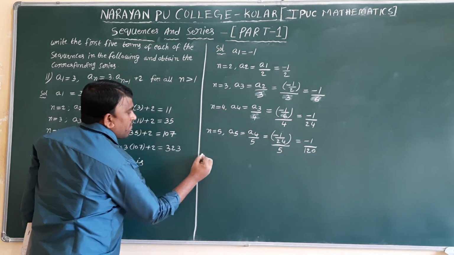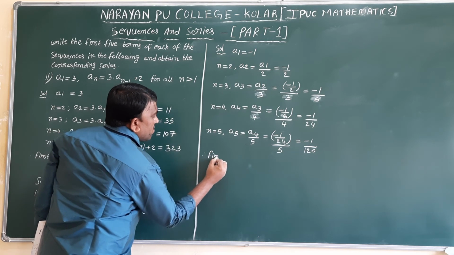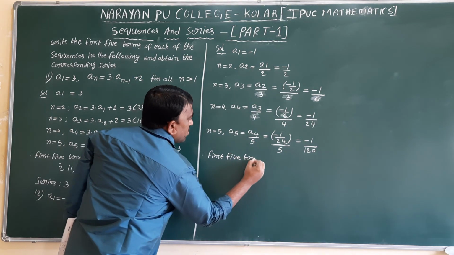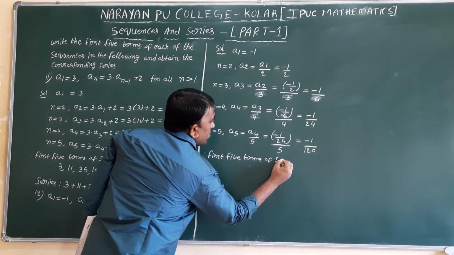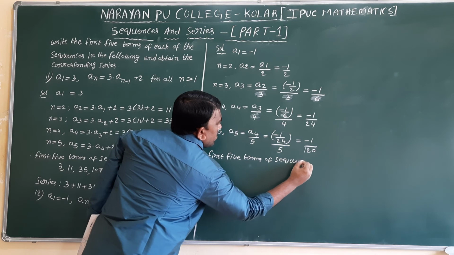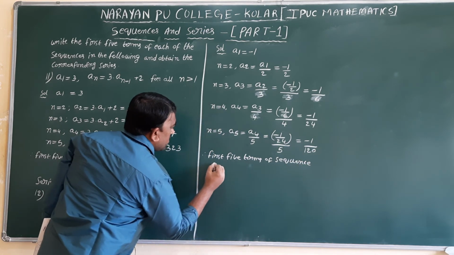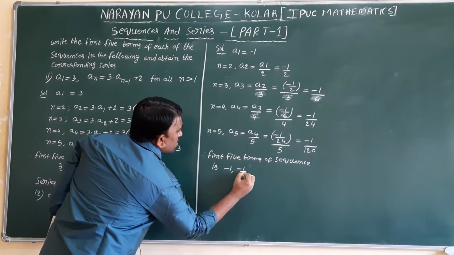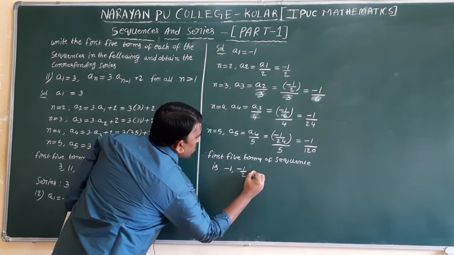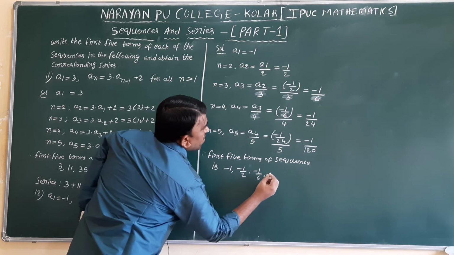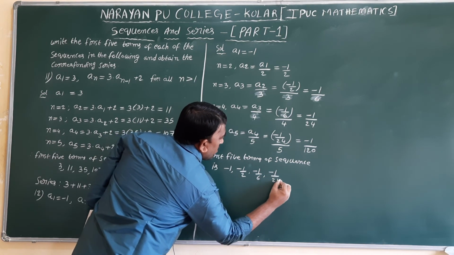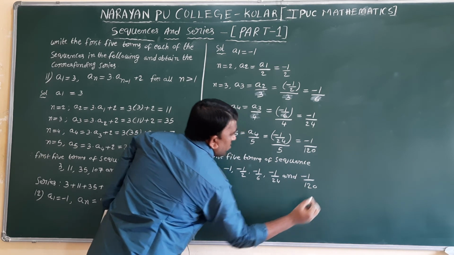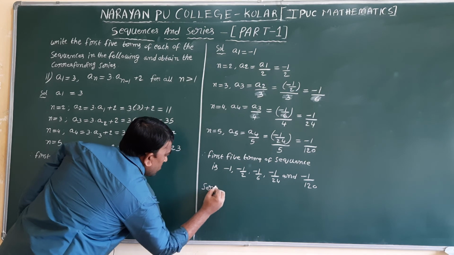120. So therefore the first 5 terms of the sequence are the values minus 1, minus 1 by 2, minus 1 by 6, minus 1 by 24 and minus 1 by 120. So the corresponding series